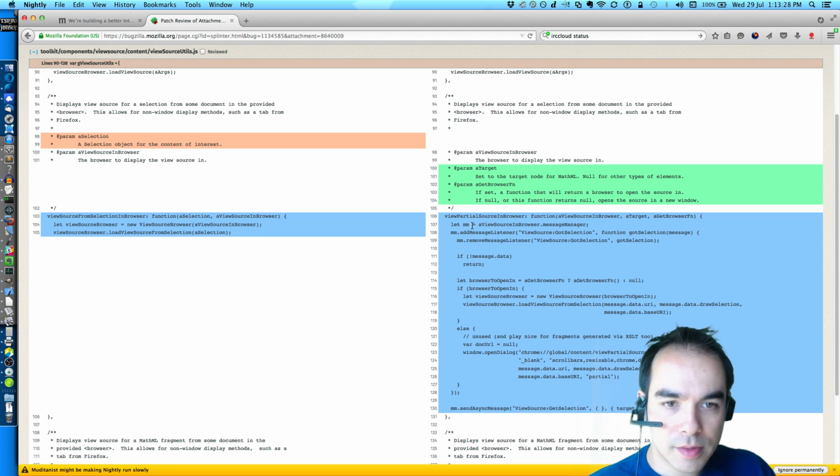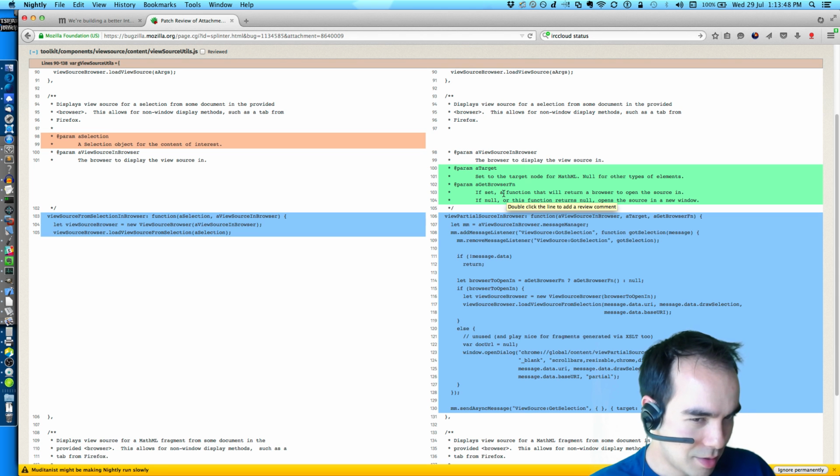So what we do is, this comment isn't very clear. The browser to display the view source in. And then this function returns a browser to open the source in. What?